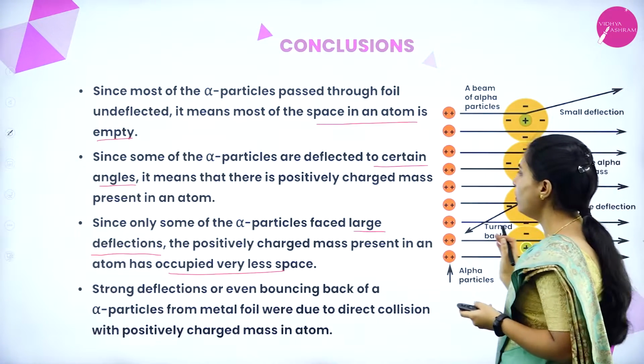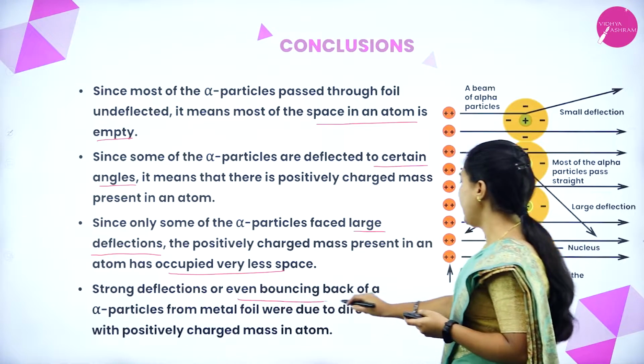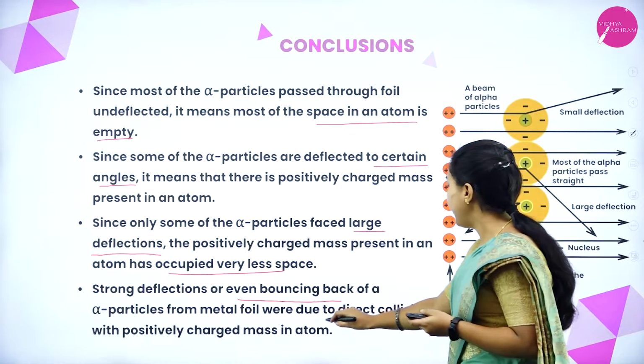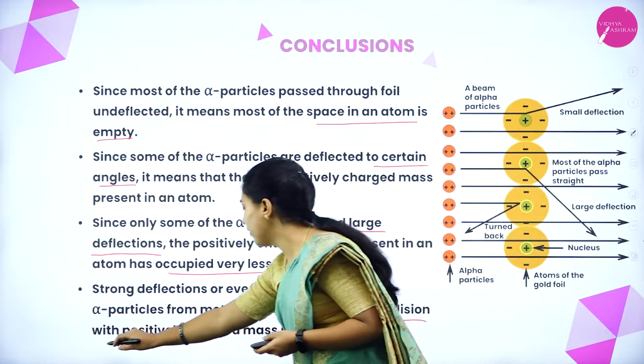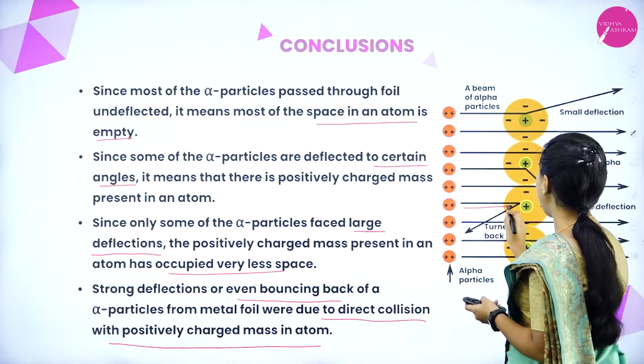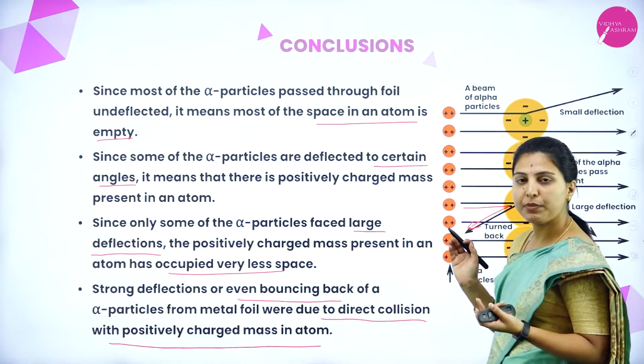Next point, strong deflections or even bouncing back of an alpha particle from the metal foil were due to the direct collision with the positively charged mass in the atom. Whenever it bounced back, see here, completely turned back. Why has it turned back?